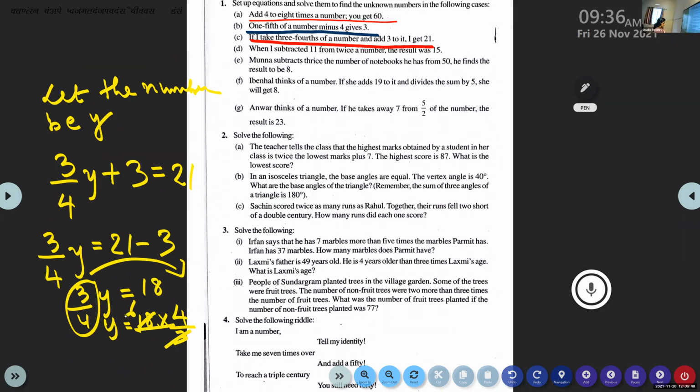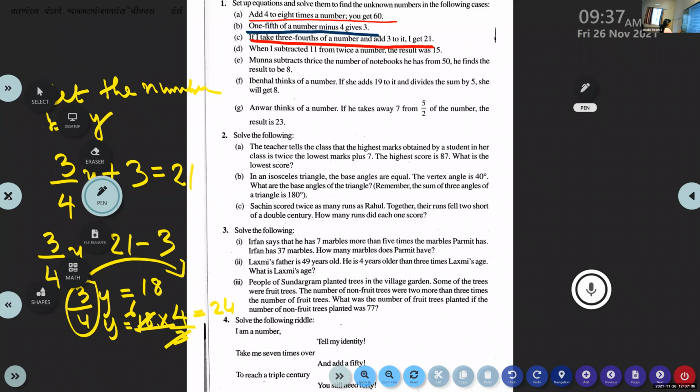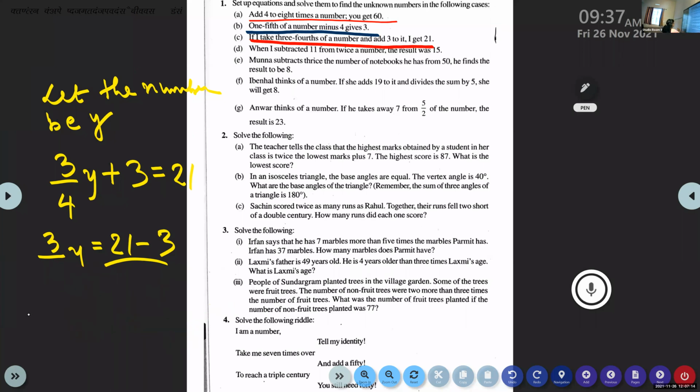Simply multiply the numerators: 6 into 4 equals 24. So y is equal to 24 is your answer. Children, understood?